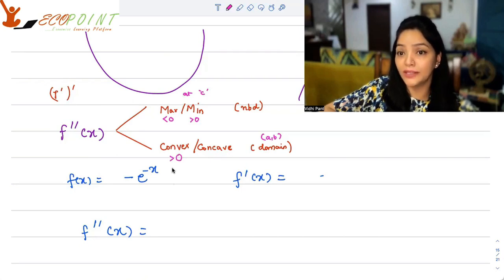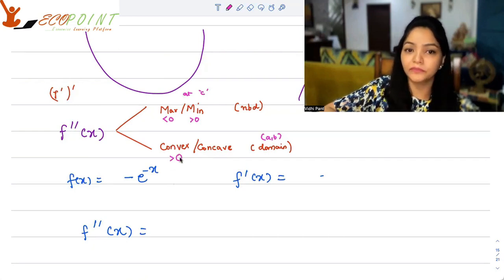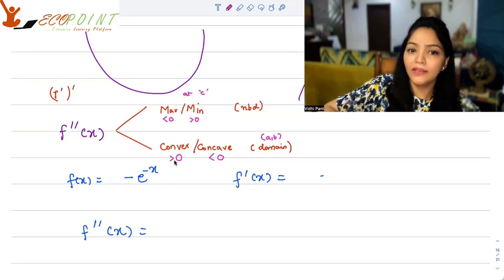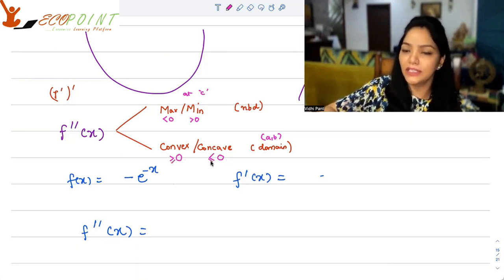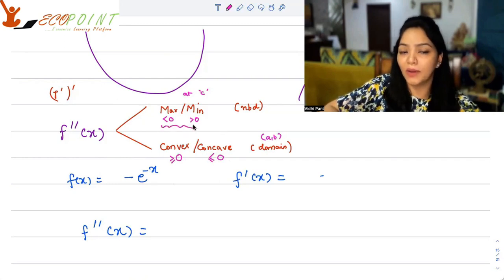For example, x square or x to the power 4. The double derivative of such a function is positive. If the double derivative is negative, that will give you a strictly concave function. In fact, for convexity, concavity, equal to 0 is also fine, but not for maxima, minima.